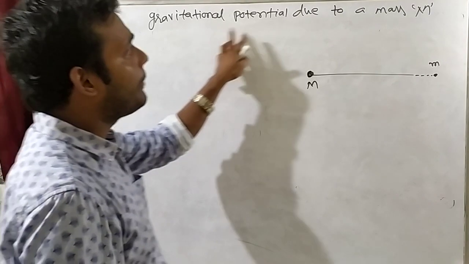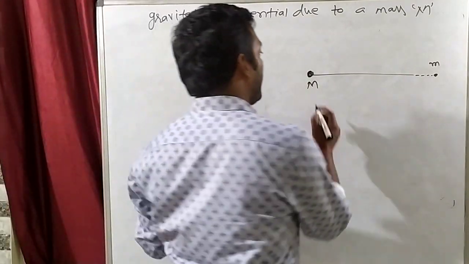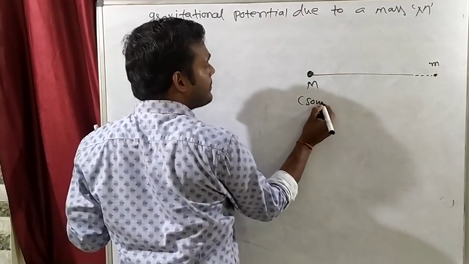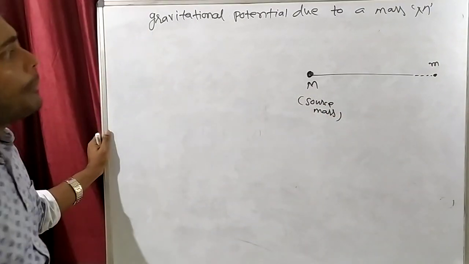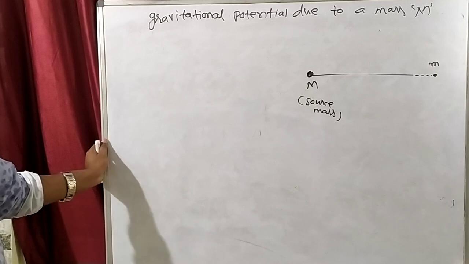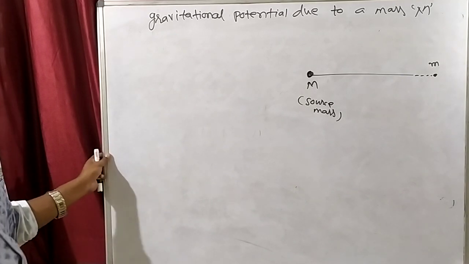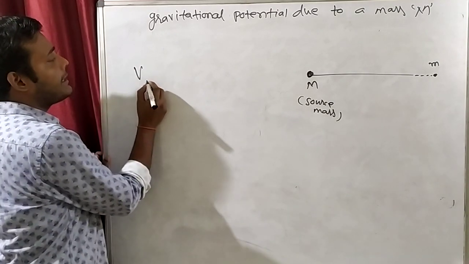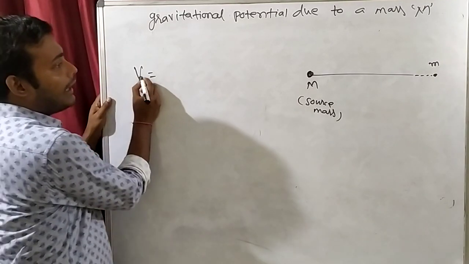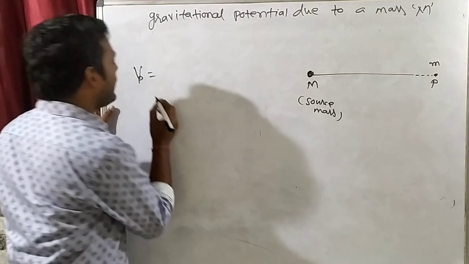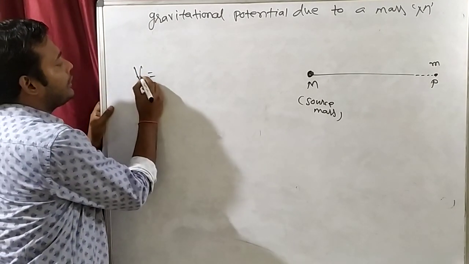What do we want to find? Gravitational potential due to a mass capital M. This mass is the source mass, and we want to find gravitational potential. So how will we find it? Let's say this point is P. Potential at P is defined as